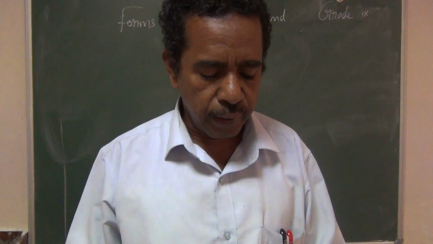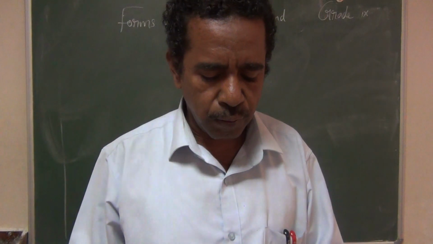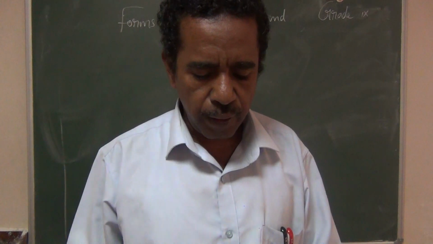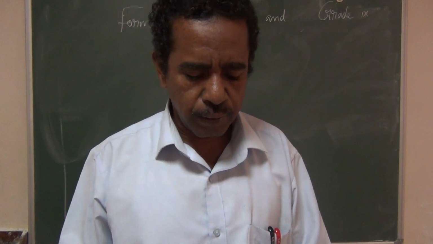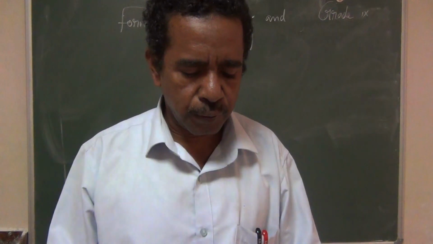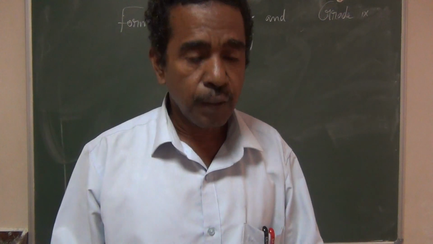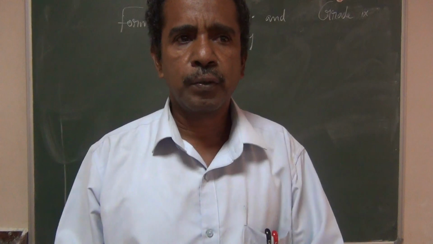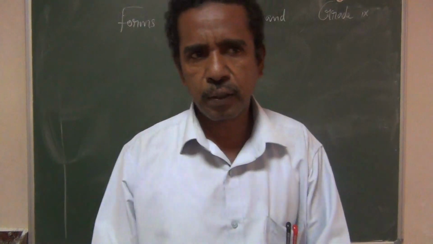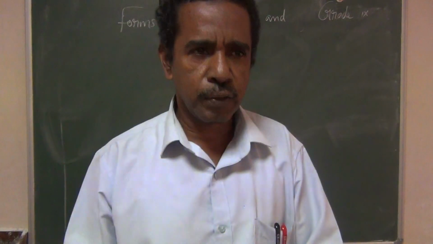Next one is assertion and reason. Both A and R are true and R explains A. India has a parliamentary form of democracy. Reason is Indian parliament comprises two houses, namely Rajya Sabha and Lok Sabha. Lok Sabha is the lower house, Rajya Sabha is the upper house.